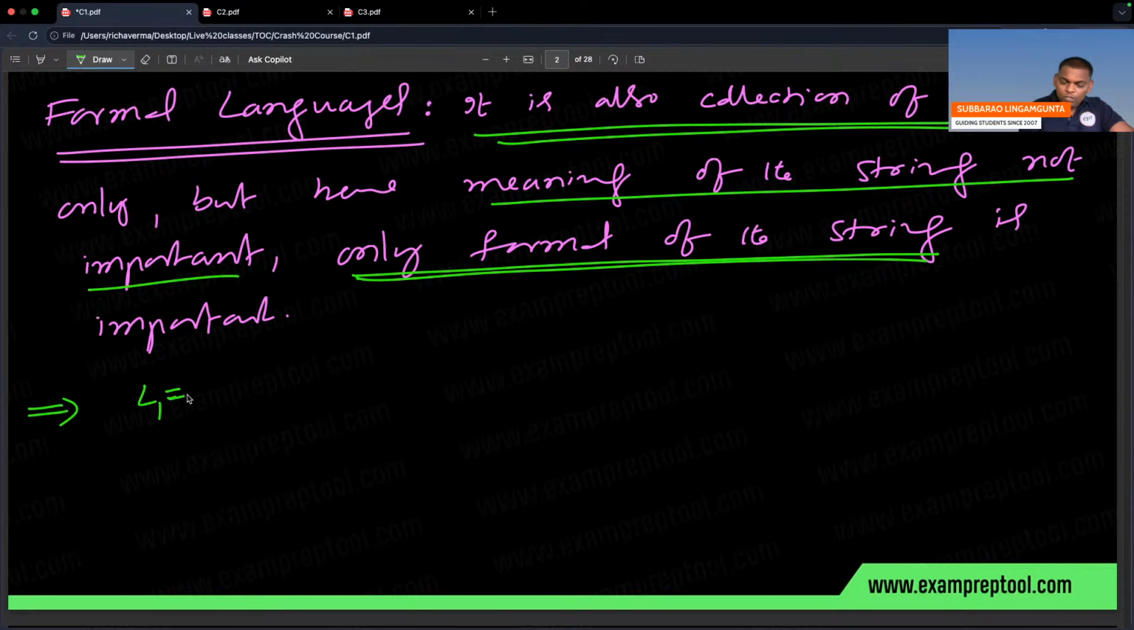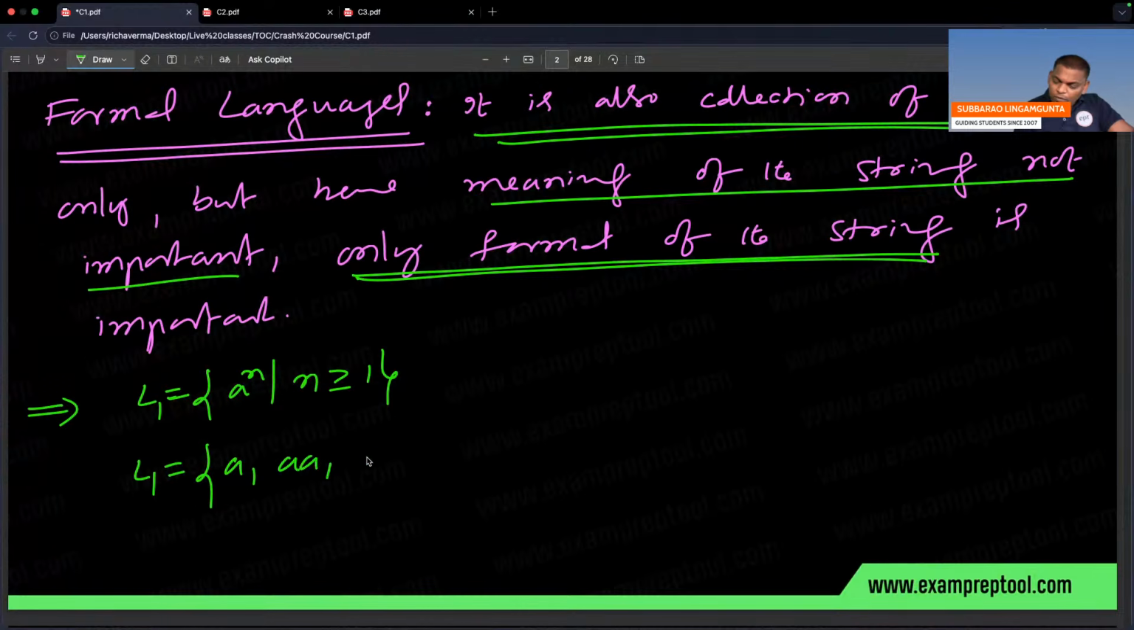Language L1 is equal to a power n, where n is greater than or equal to 1. In general notation, L1 is equal to a power n, where n is greater than or equal to 1. If you see L1: n value 1 gives a single a, n value 2 gives double a, n value 3 gives triple a, n value 4 gives 4 a's, and so on.